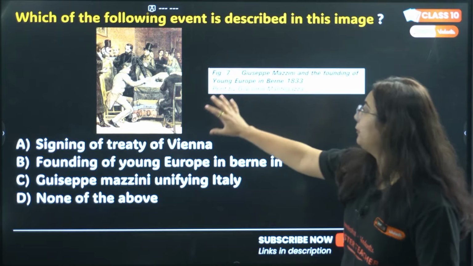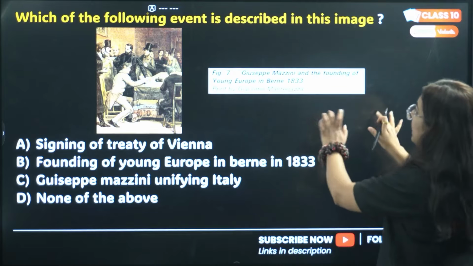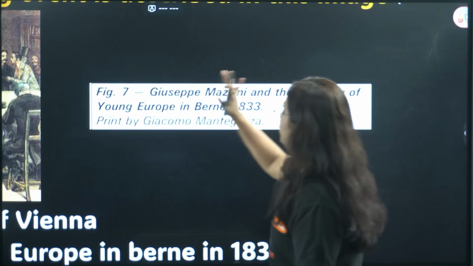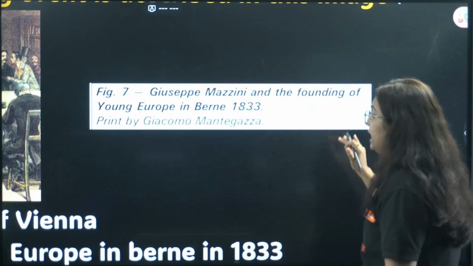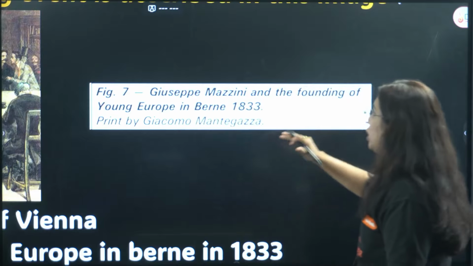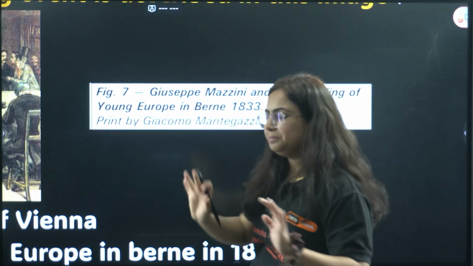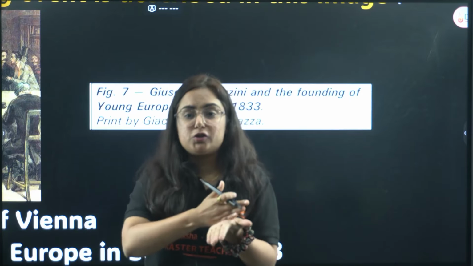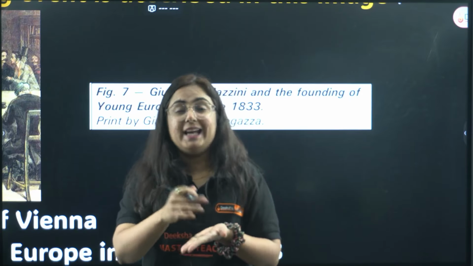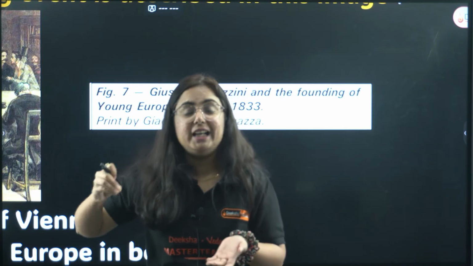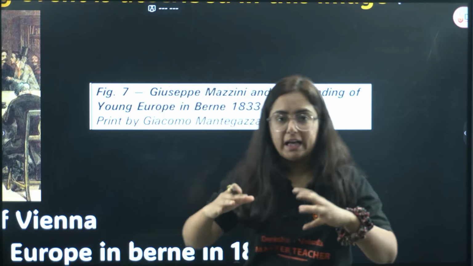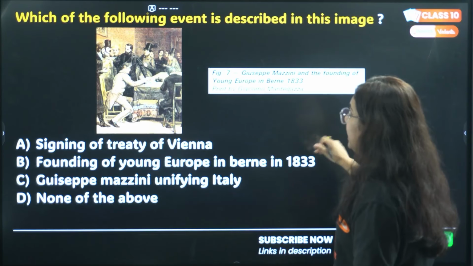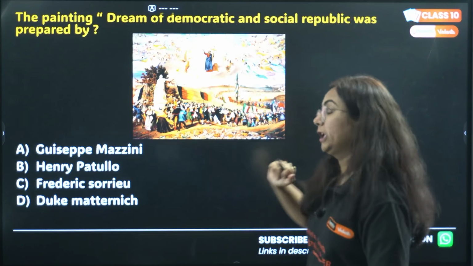If you look at the figure and the description, it is written: Giuseppe Mazzini and the founding of Young Europe in Bern 1833, and this is a print by Giacomo Mentegazza. Do not remember the print by, only remember this is the picture of Giuseppe Mazzini in 1833, where he was signing to form a Young Europe group, right? Do you remember that these were the revolutionary groups, Young Europe, Young Italy, formed particularly by Giuseppe Mazzini.